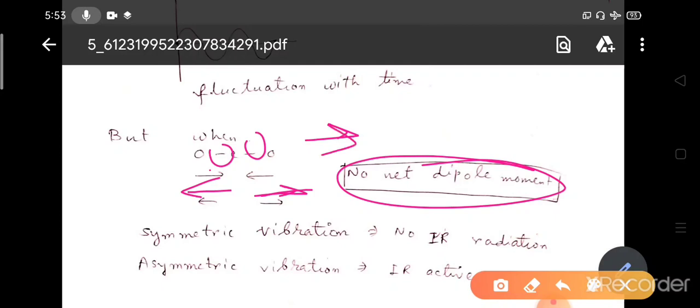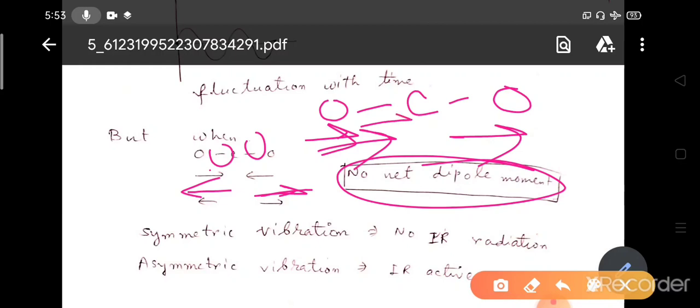What will happen? Suppose this is O, this is C, and this is another O. This is along this direction, this is along this direction. This time this distance is smaller than this distance, because here it is compression and here it is extension, so that we can get a net dipole moment, and this is an induced dipole moment.